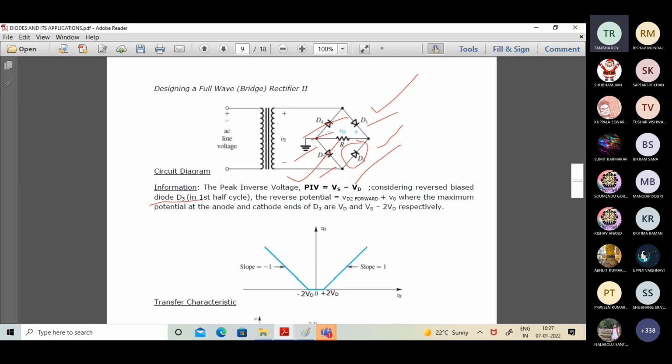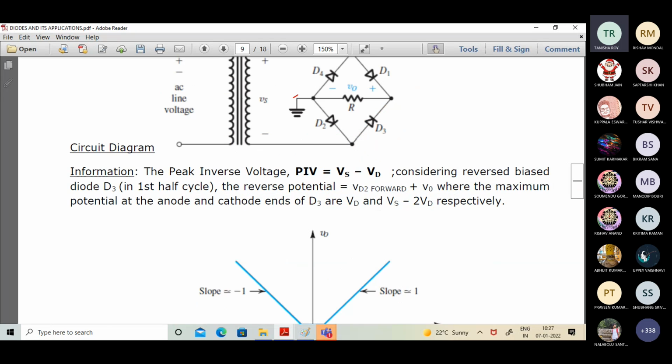Under reverse potential, now if I consider this particular loop in which we have R, D2 and D3, the lower half, I'm talking about this lower half loop, then what is the loop equation over there? So VD3 should be equal to VD2 plus V0. So whatever is the peak potential across the load resistance R, that should be equal to Vm minus 2VD.